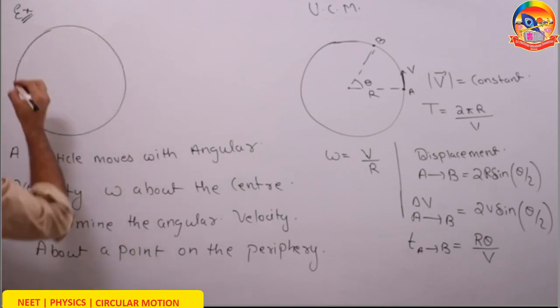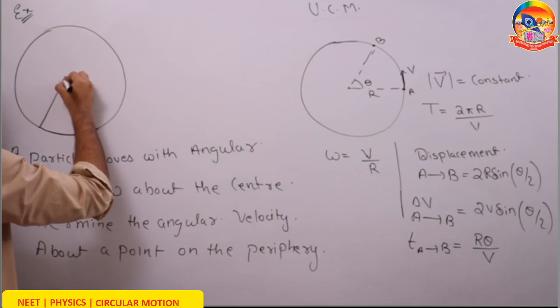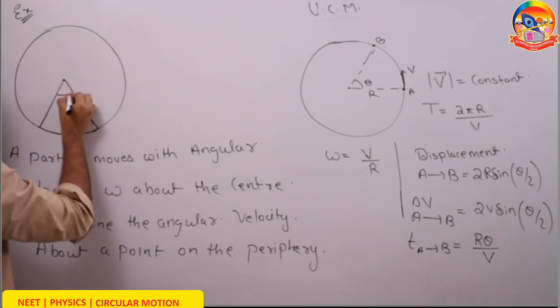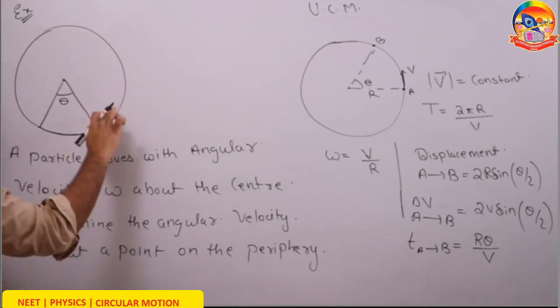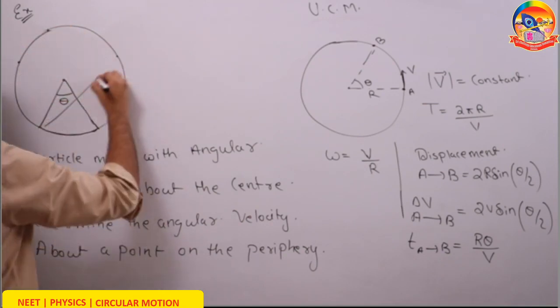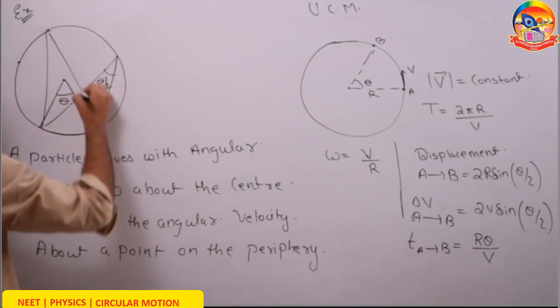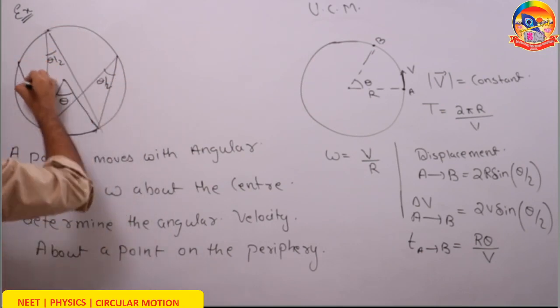The property goes like this. If you have an arc on a circle and this arc subtends some angle θ at the center, then the angle subtended by the same arc at any point on the periphery of the circle will be equal to θ by 2, and all these angles will be equal to θ by 2.